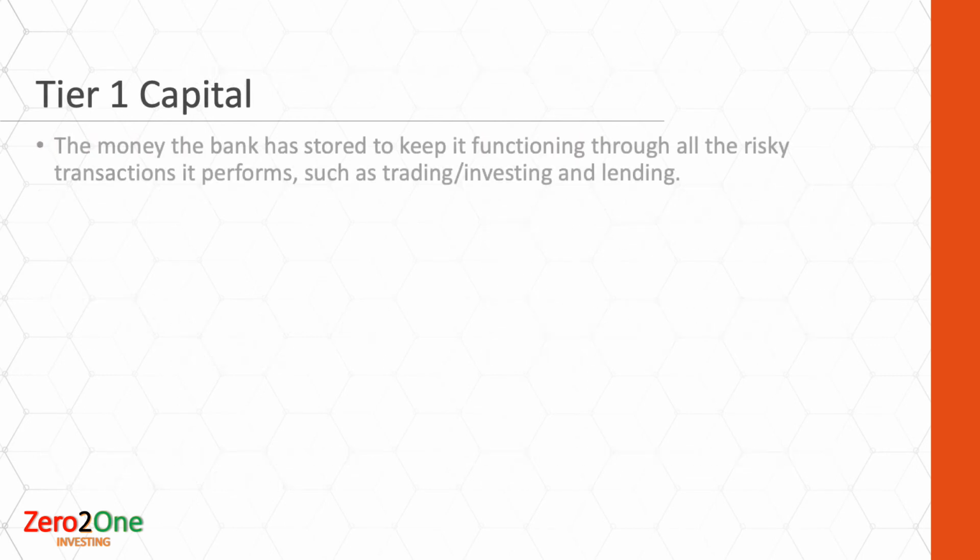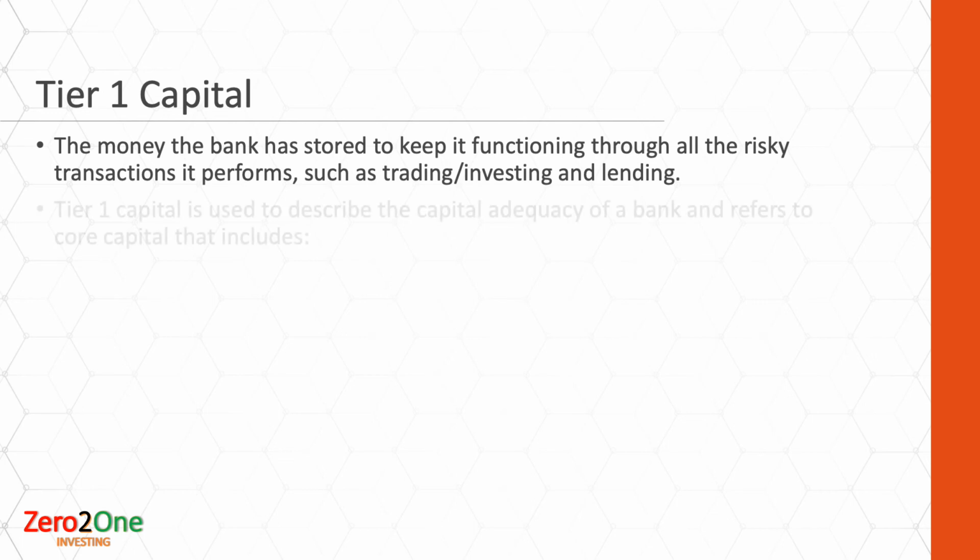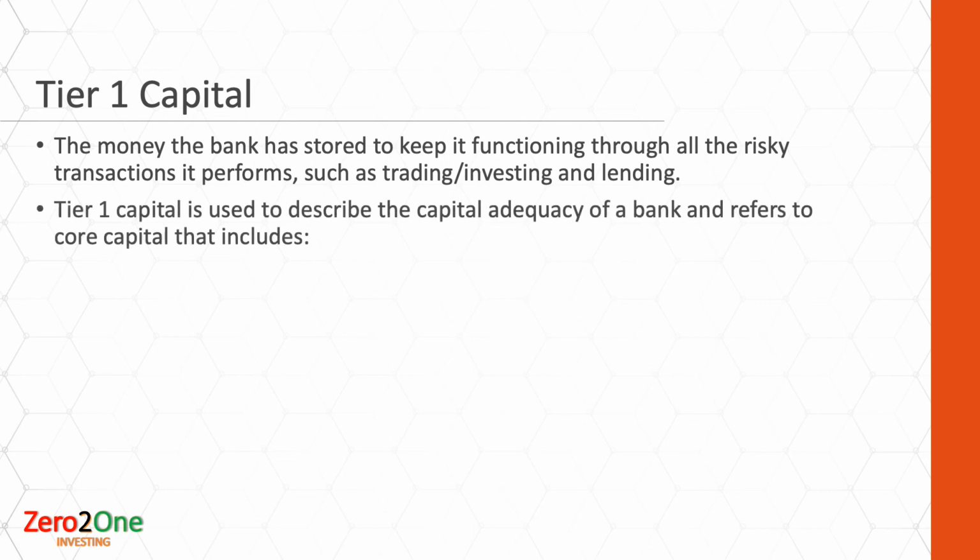The core business of a bank is lending, and it has a certain level of risk involved. Tier 1 capital is the amount of money a bank has to keep to make sure it has adequate capital at hand to absorb any unforeseen losses which may come along the way, and make sure that the bank can keep functioning even in the bad times.